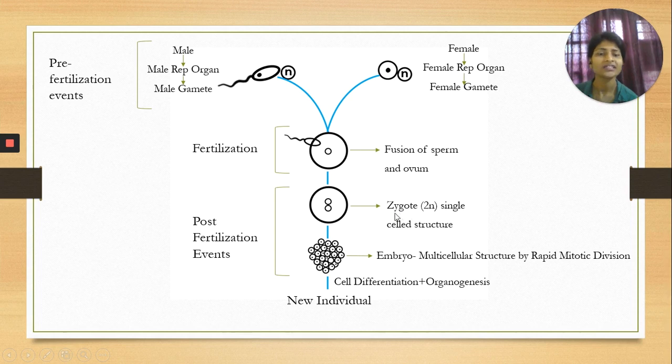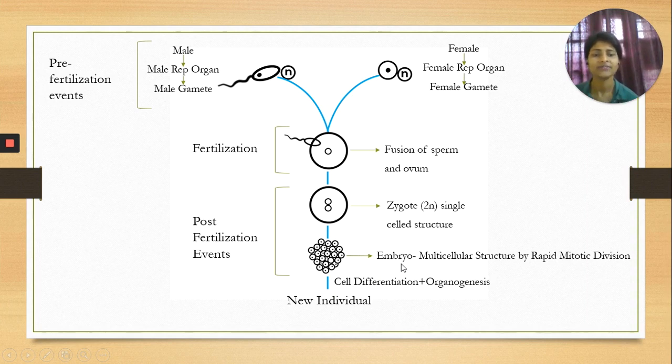The ploidy of that zygote is twin. That means it will have the combination of the nucleus from sperm and ovum. So it is also a single cell structure, but the ploidy will be twin, that means it is diploid. And after that, what happens? Rapid mitotic division takes place, and after completion of mitotic division, a clump of cells is formed, and that clump of cells, of 32 cell structure, is called embryo.